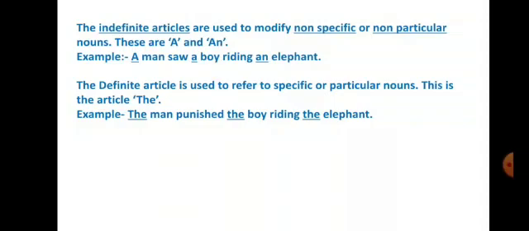That's why we have written the here, because we are talking about the same man. He punished the boy. Again, we are talking about the same boy riding the elephant, same elephant. I hope definite articles and indefinite articles are clear to you, and where they are used.